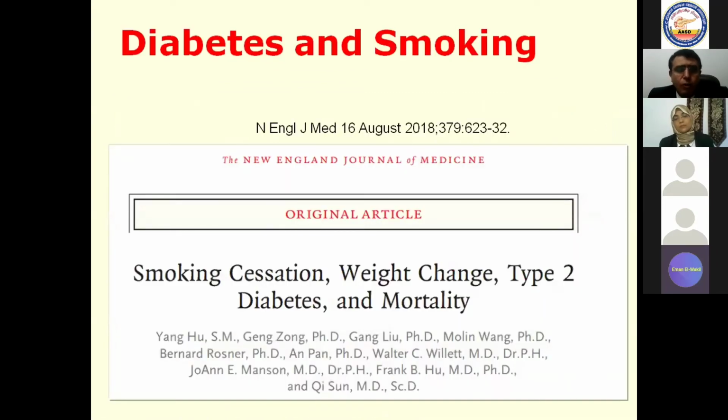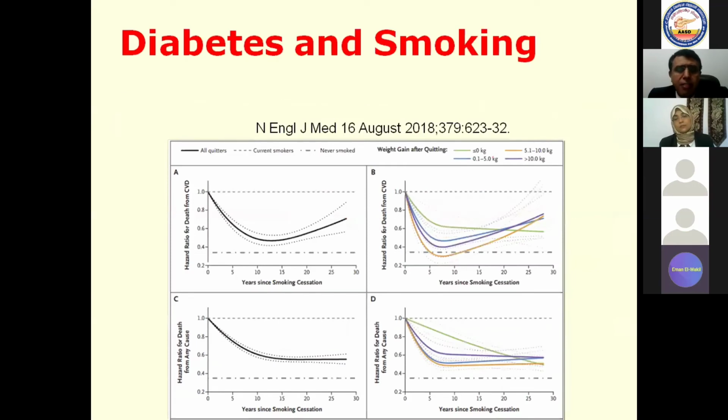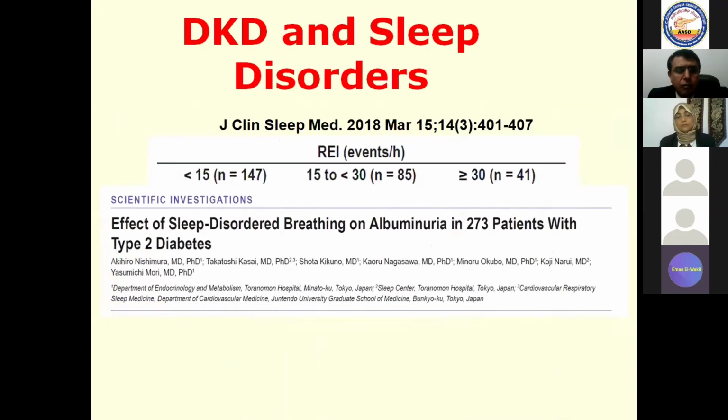What about smoking in this situation? They have found that diabetic patients, when they are smoking, there is increased incidence of chronic diabetic kidney disease. There is increased incidence of cardiovascular mortality, and there is increased incidence, of course, of overall mortality. So that cessation of smoking, they have found that you can retard the progression of chronic kidney disease and other cardiovascular diseases.